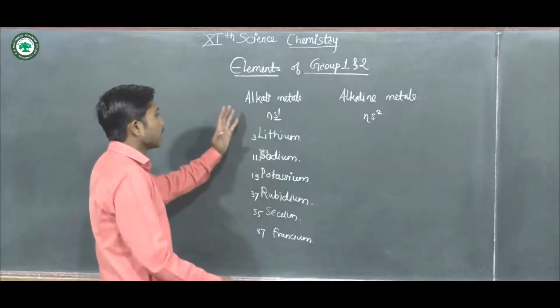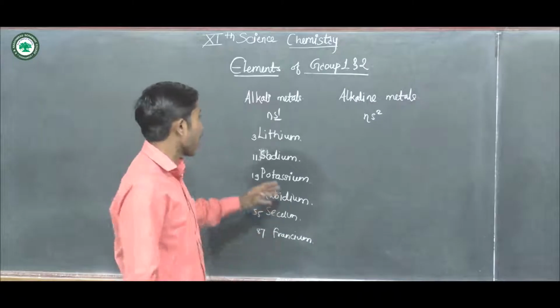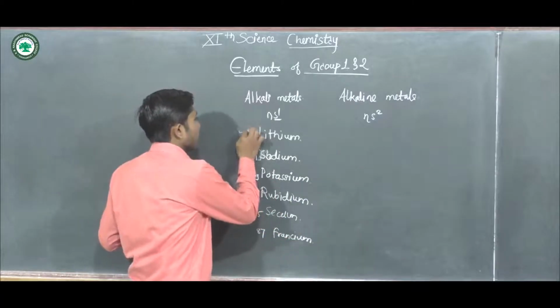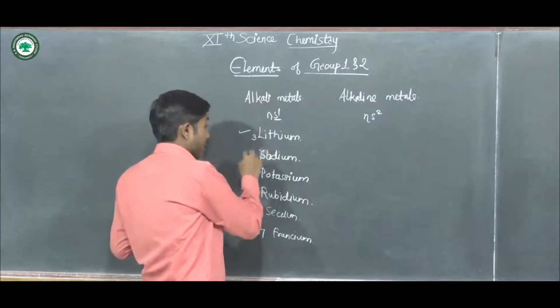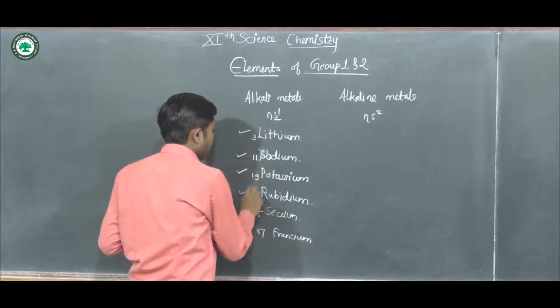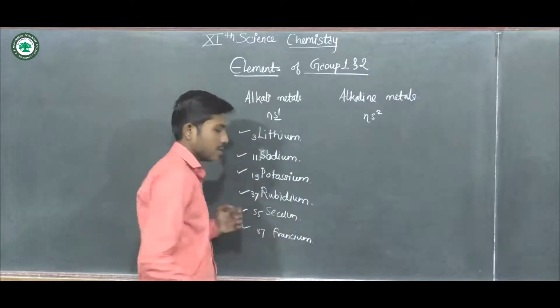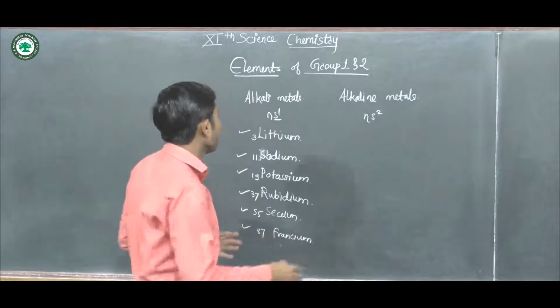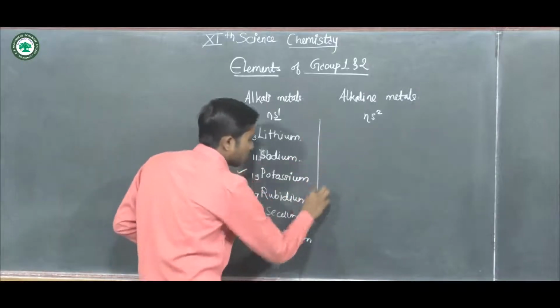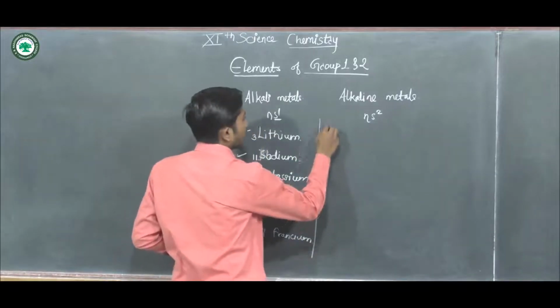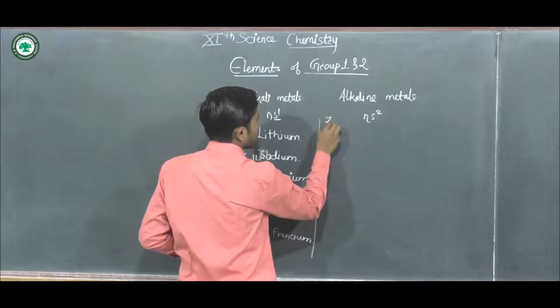These are the next six elements after hydrogen, appearing in the second period, then the third, fourth, fifth, sixth, and seventh periods. These all elements show the outermost general electronic configuration according to their atomic number.